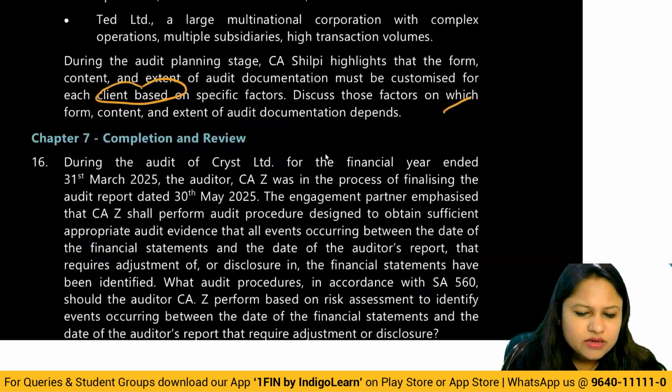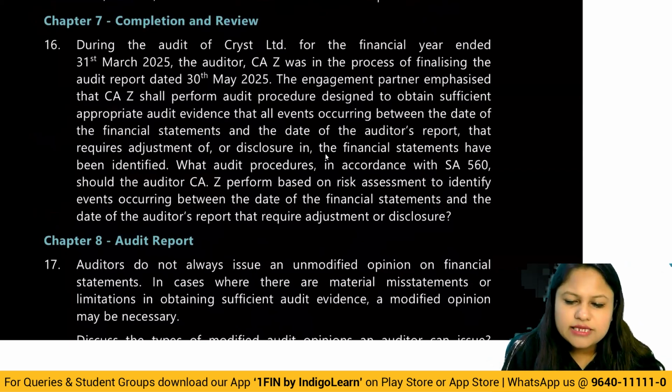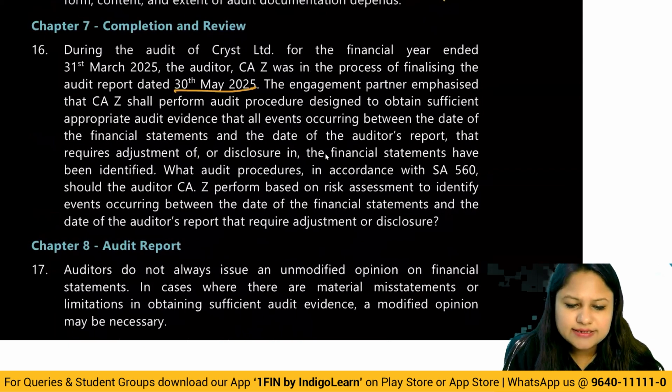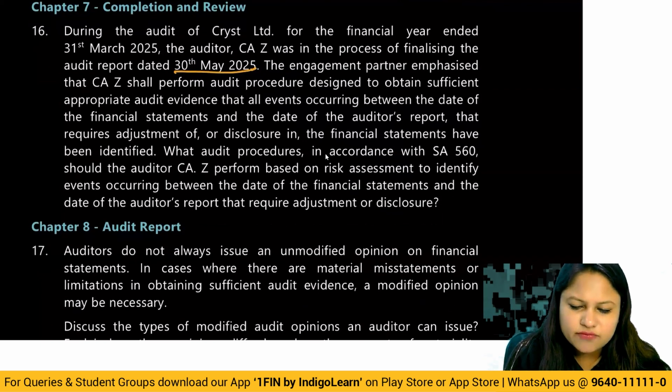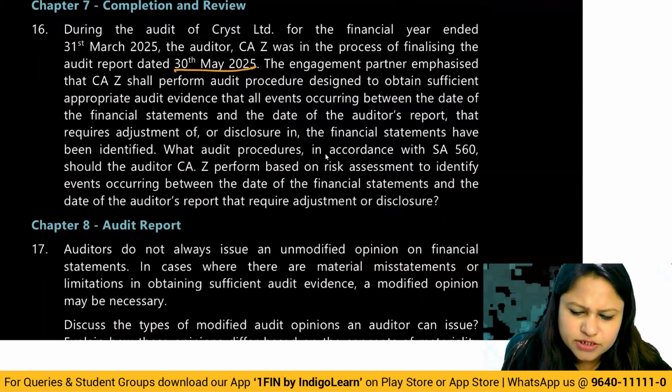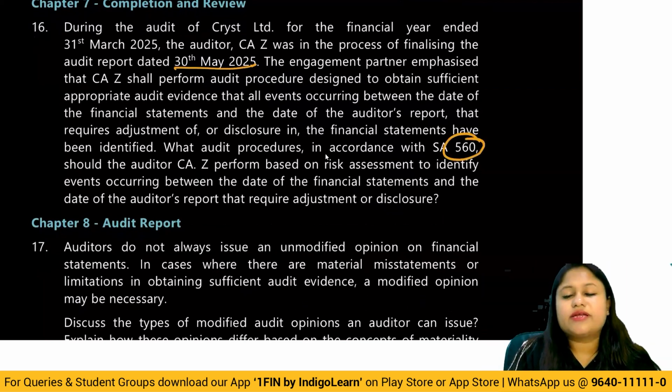Then completion and review. During the audit of Crystal Limited for the financial year ended 31st March 25, the auditor CAZ was in the process of finalizing the audit report dated 30th of May 25. The engagement partner emphasized that CAZ shall perform audit procedures designed to obtain appropriate evidence that all the events occurring between the date of financial statements and the date of auditor's report that require adjustment or disclosure in the financial statements have been identified, in accordance with SA 560. Okay, but the auditor performed. All right. So very simple question, again a straightforward one.